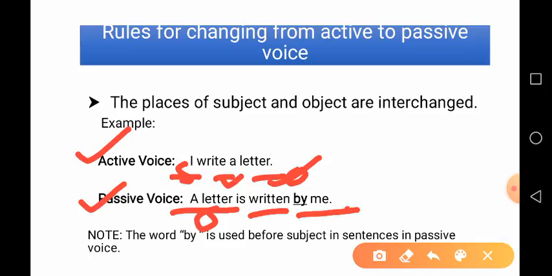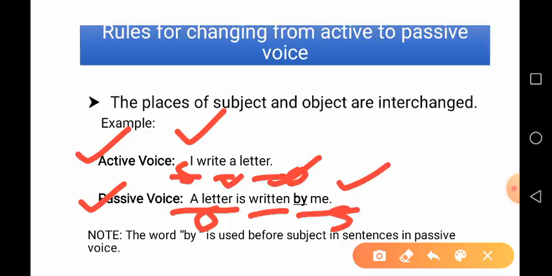subject. So, in the passive voice the subject is written in its objective case of pronoun, like you can see I changed into me. Me is the objective case of I. So, after by, after taking a preposition by, we use subject in its objective case of pronoun.